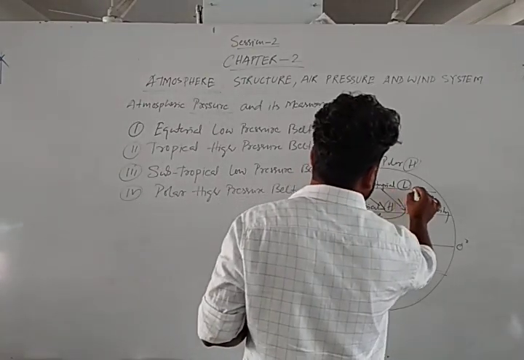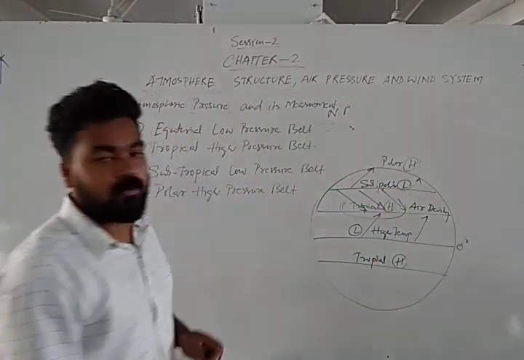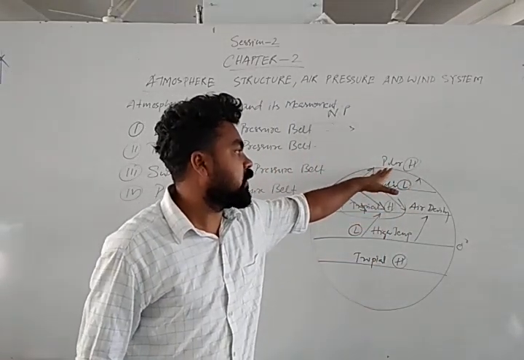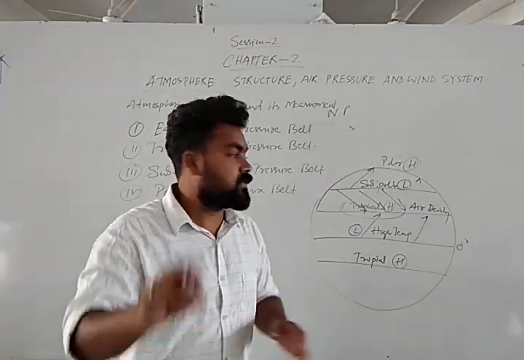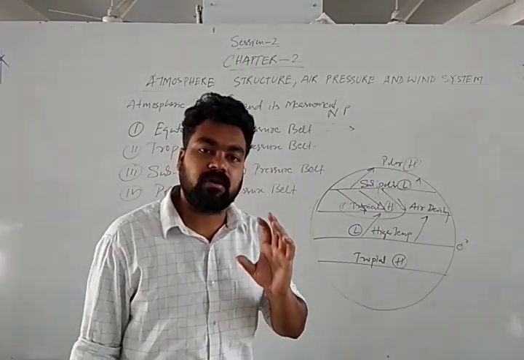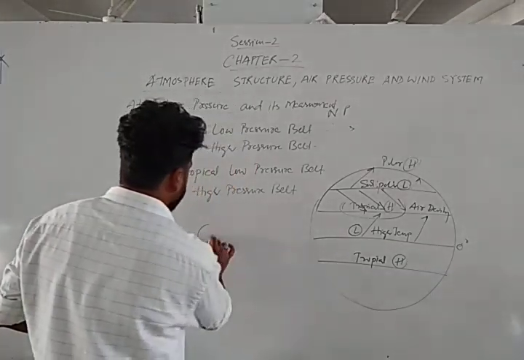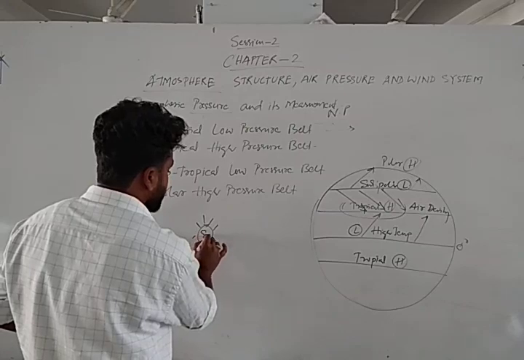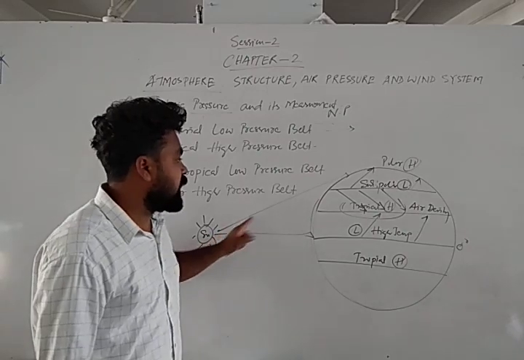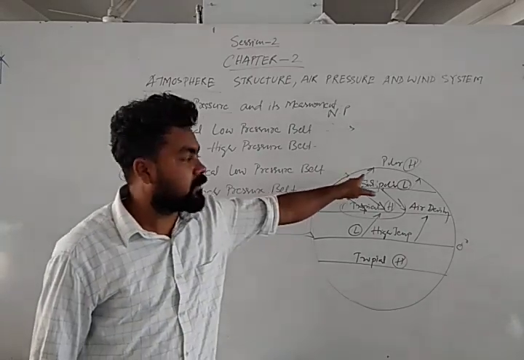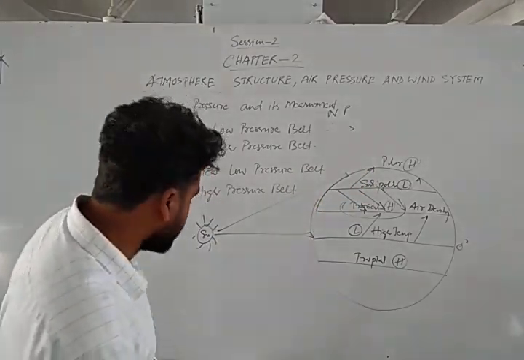The same thing happens from the subpolar region to the polar region: the air moves. In the polar region the amount of air is high, so the density of the air is high. Due to high air density in the polar region, there is high pressure. Another factor is slanting sunlight. This is the sun. The sunlight falls slightly obliquely, so the region receives a low amount of heat, and due to low temperature, pressure is always high.